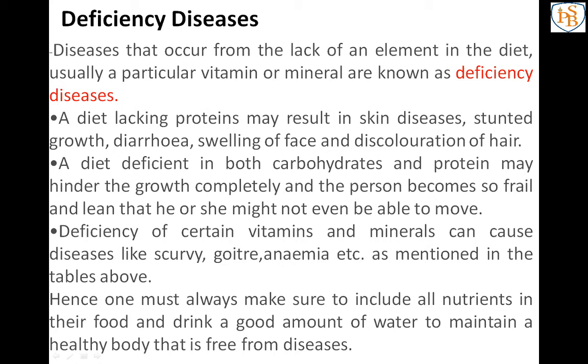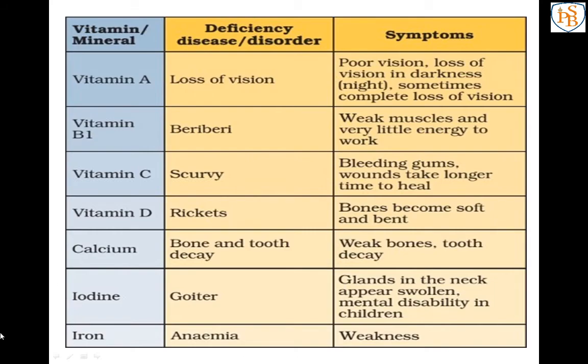If you want to be safe from these deficiency diseases, you have to take the nutrients in proper amount, so we can be free from these diseases. If you want to keep your body healthy, you have to drink a proper amount of water and eat a balanced diet. Don't eat fast food, and don't eat uncovered food, because that also affects your body.